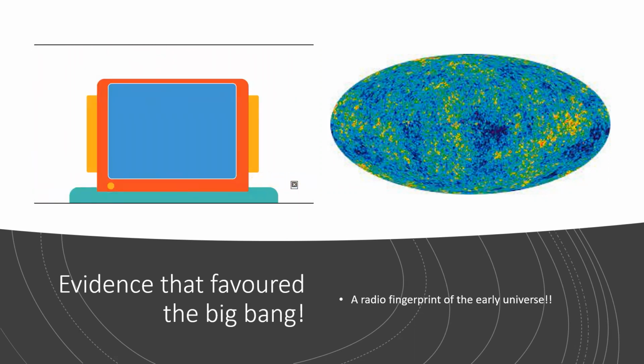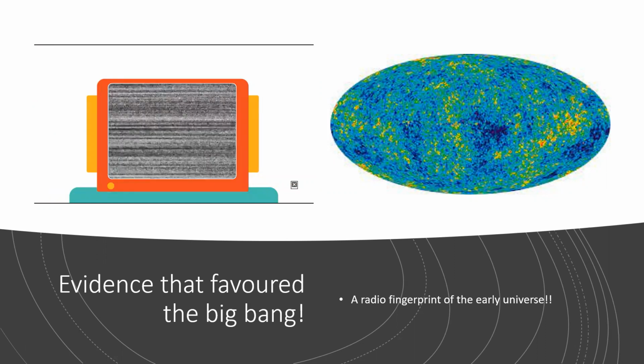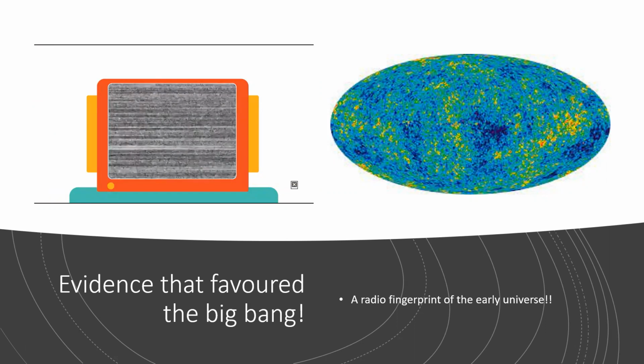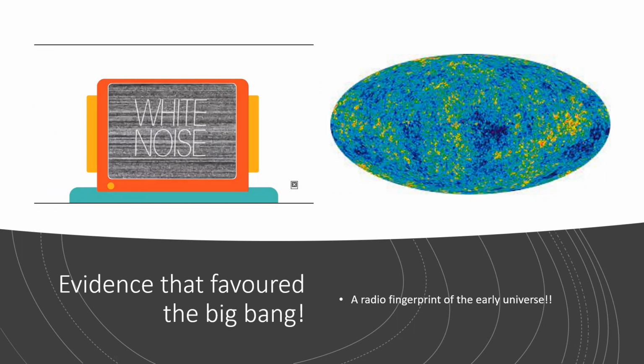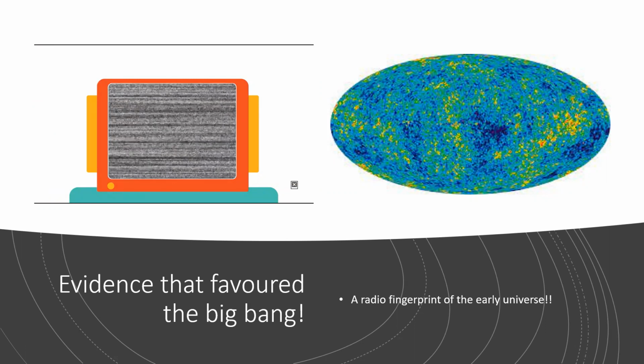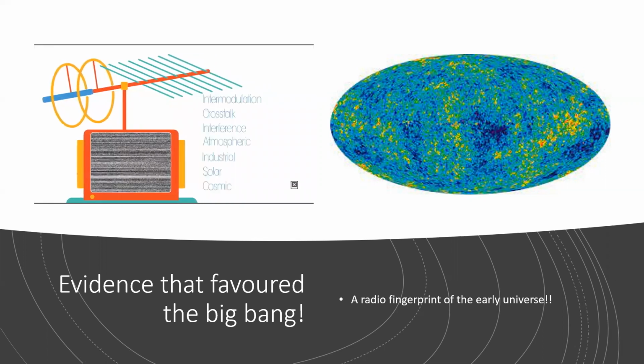Disconnect a TV from any cable connection. Tune it to a channel with no station in your area. Not picking up any signal, you will see a fuzzy picture that we commonly call static or snow. The technical term for this static is white noise. Now imagine attaching a TV to an antenna large enough to pick out even the weakest signals from all that noise. To further enhance your ability to pick up weak signals, you would need to eliminate all background sources of noise. So, imagine systematically identifying and then eliminating all possible sources of noise.